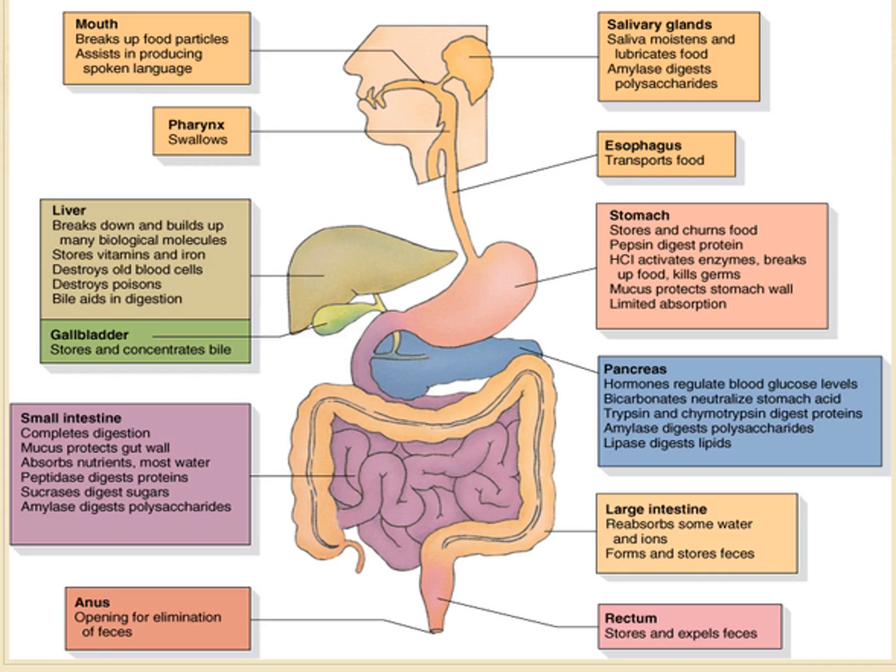Liver: it breaks down and builds up many biological molecules, stores vitamins and iron, destroys old blood cells, and destroys poisons. Bile aids in digestion. The gallbladder stores the bile, which is released into the duodenum.